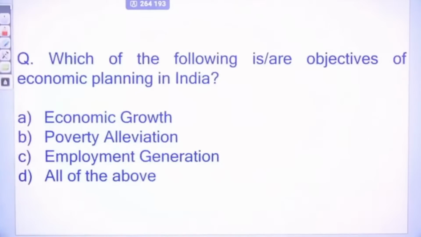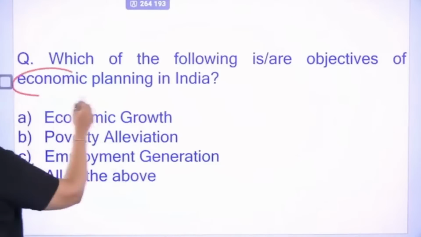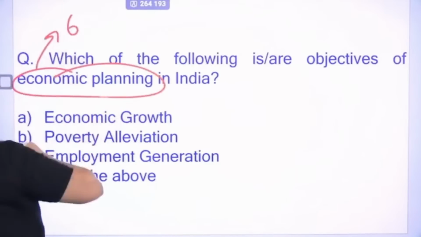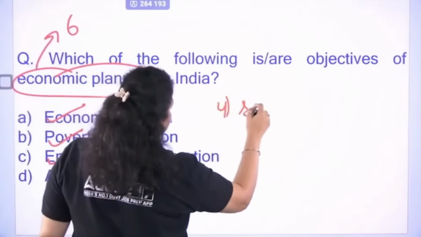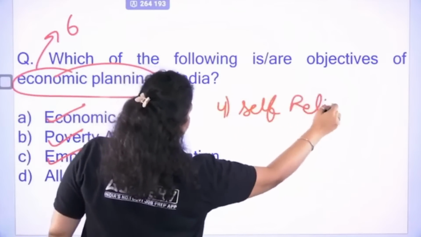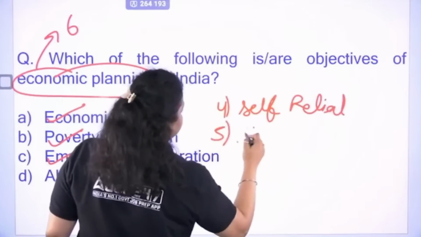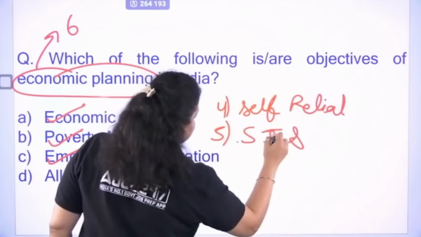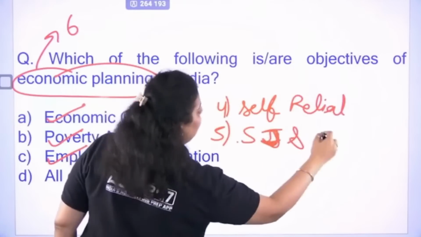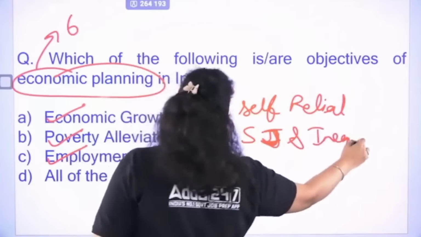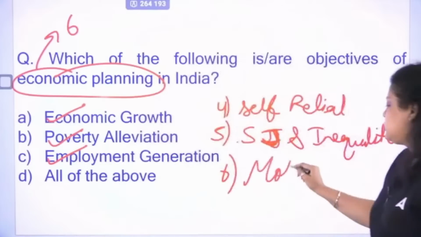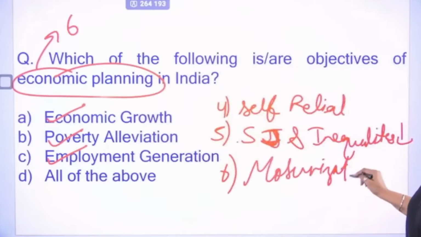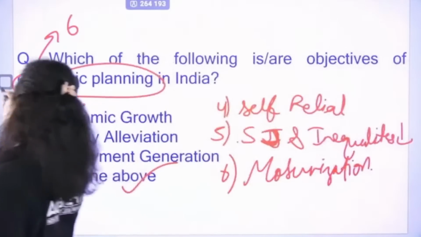Now, which of the following are the objectives of economic planning? Economic planning has a total of 6 objectives. First is economic growth, second is poverty, third is employment, fourth is self-reliance, and fifth is social justice and reducing inequalities. And the 6th one is modernization of the economy. So these are the 6 objectives of doing economic planning in the country. So the right answer will be all.